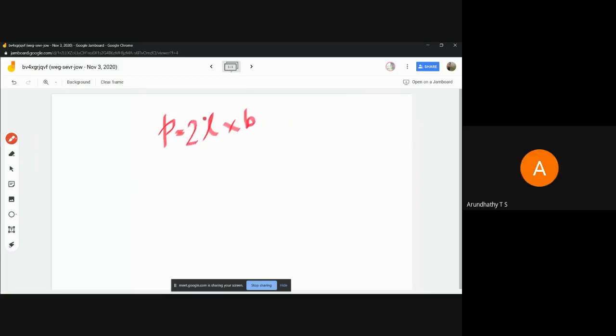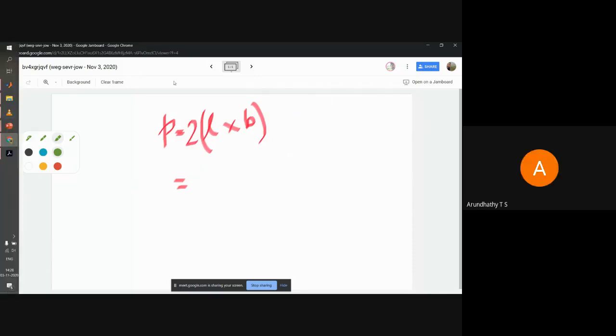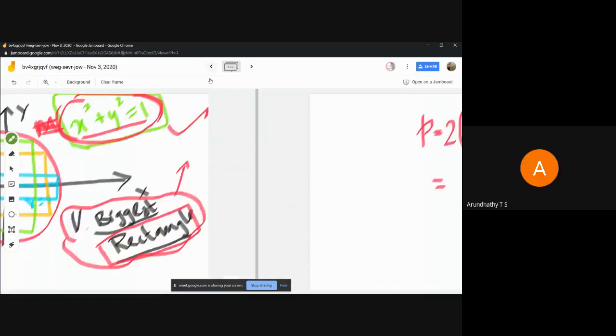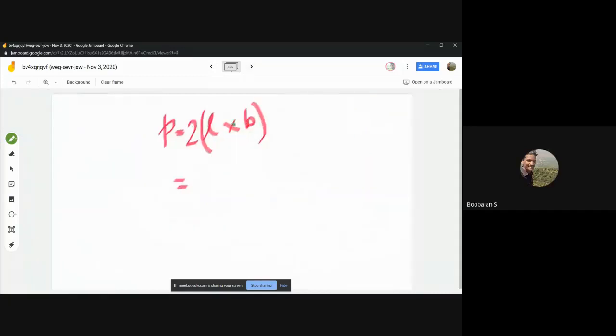2(L + B), sir, right? Length into breadth... sorry, 2L and 2 breadth. So 2 length, 2 breadth, right? Sorry, too late. Then I identified it. So 2 into (L + B), sir. Yeah, sorry, I changed the green color, right?